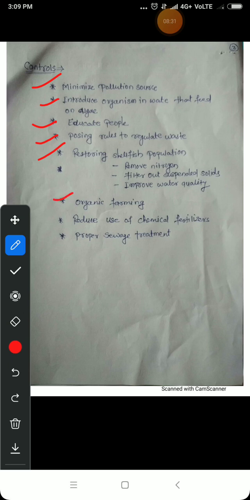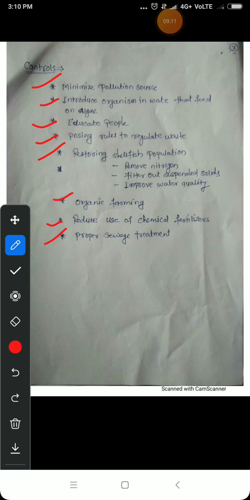Now next one is organic farming. So instead of using chemical fertilizers and chemical pesticides, insecticides, if we use organic farming like composting and biofertilizers instead of the chemical fertilizer, then in this way we can reduce eutrophication by minimizing the nitrogen and phosphorus in water bodies. Reduce the use of chemical fertilizer. As I already told you, instead of chemical fertilizer, try to use biofertilizers, so we can reduce the rate of eutrophication.